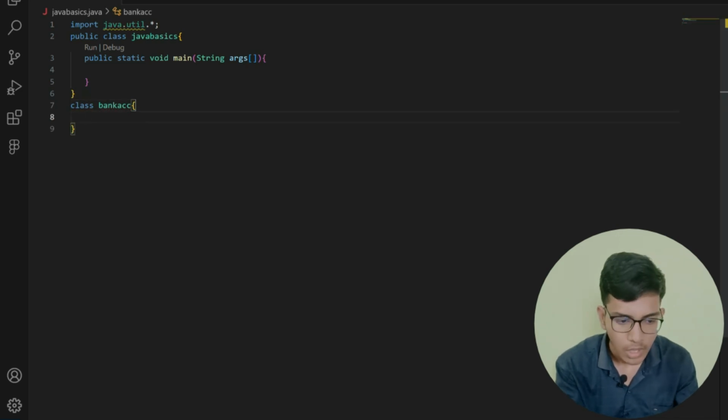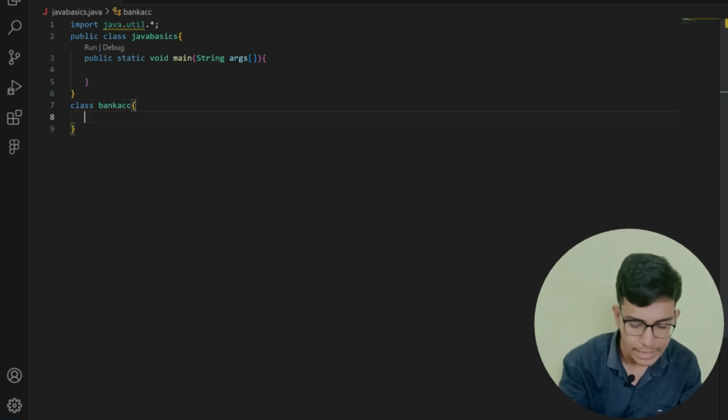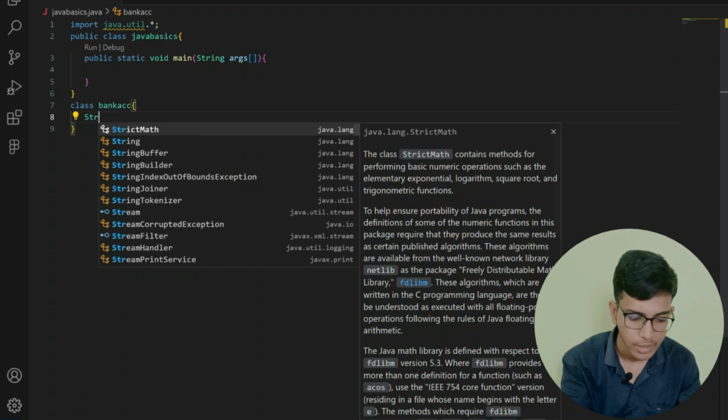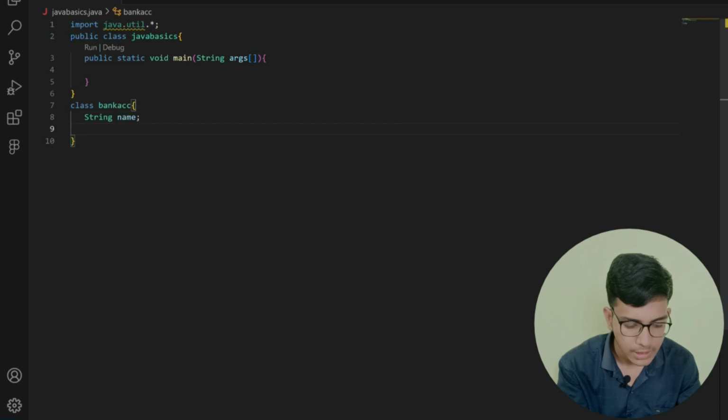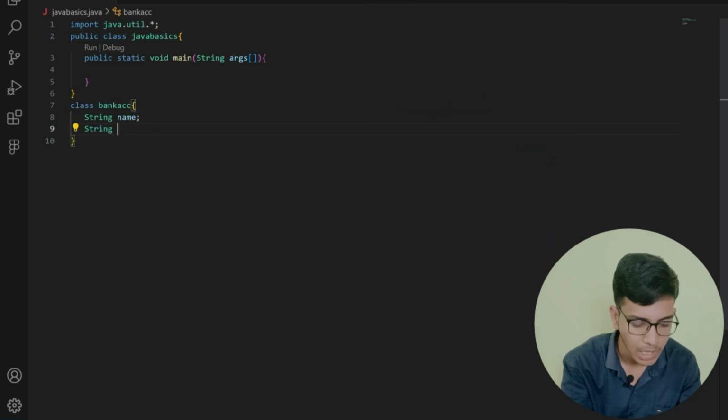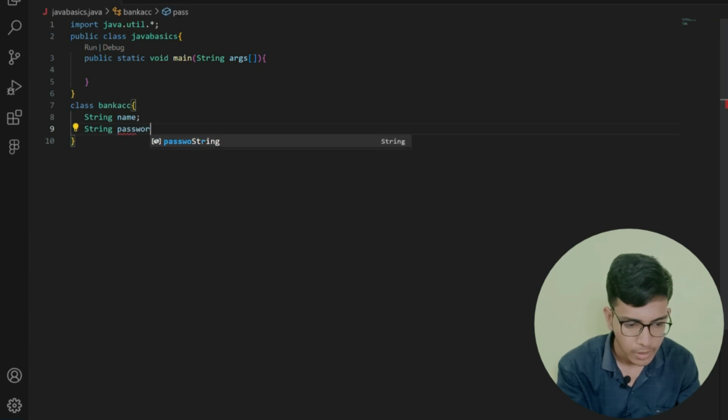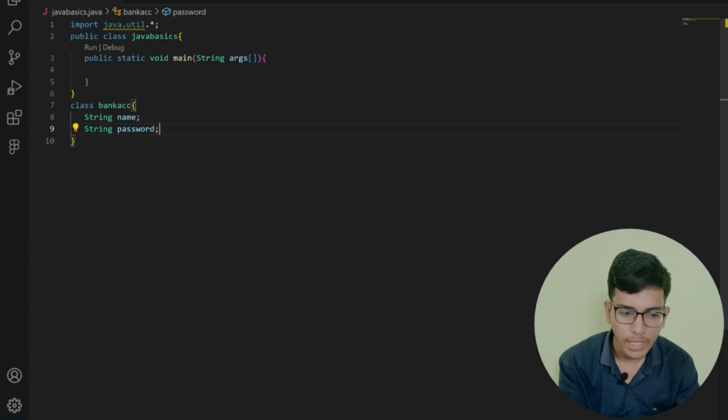In this, first of all, I am going to store the name of my user, that is String name. After that, I need to store the password of my user, so String password, right? I have created two attributes, that is password and name.